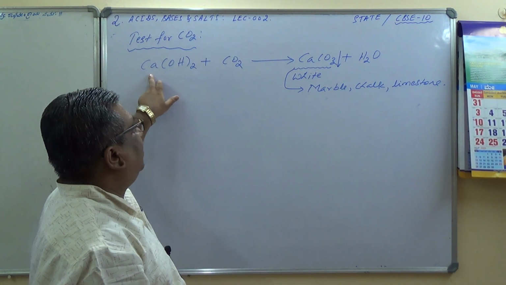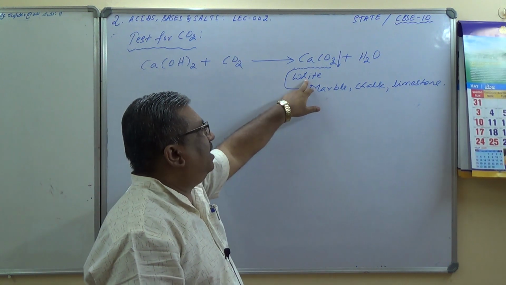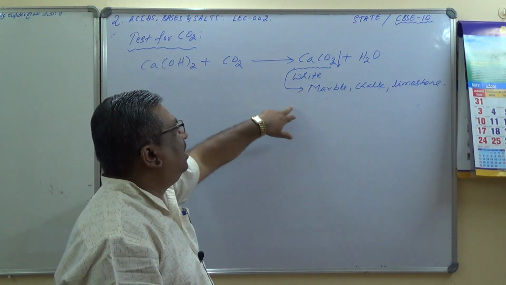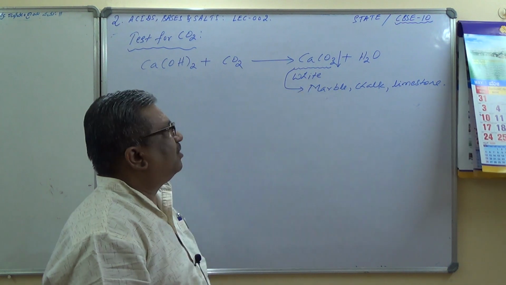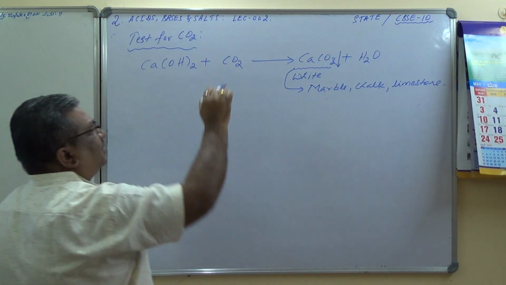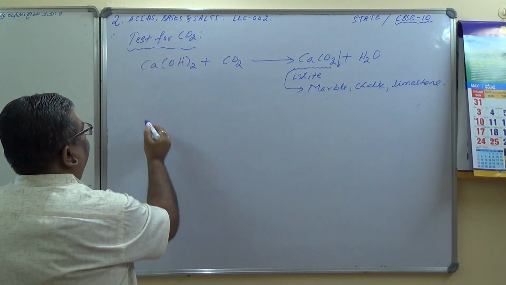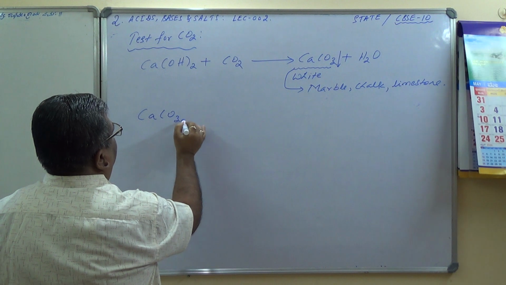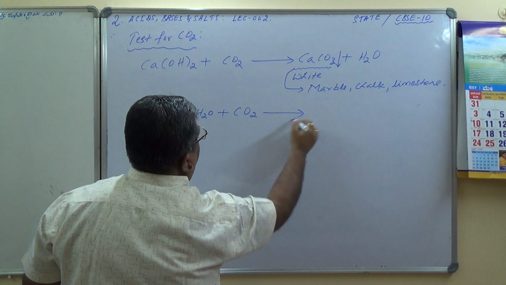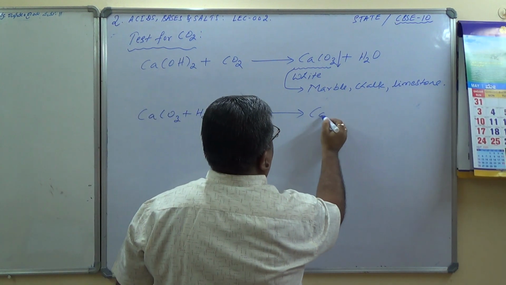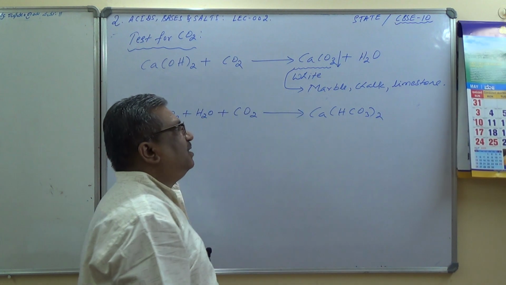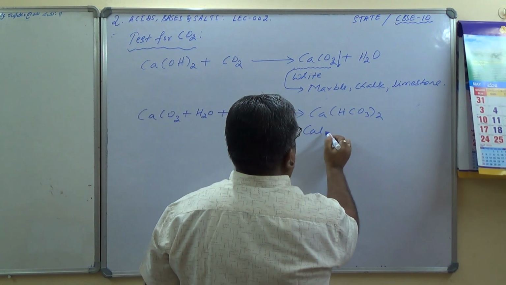Here the calcium hydroxide solution turns white, that is milky, it turns lime water milky because of the formation of the precipitate of calcium carbonate, which is white in color. What happens if excess CO2 is passed? CaCO3 plus water plus CO2, excess CO2 if it is passed, you get Ca(HCO3)2, which is nothing but calcium bicarbonate.